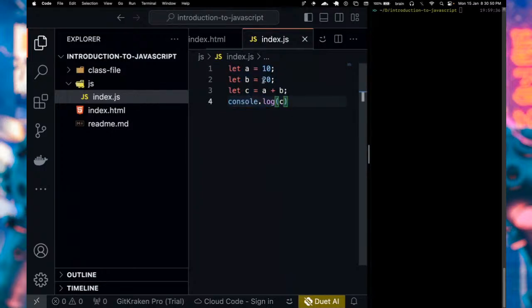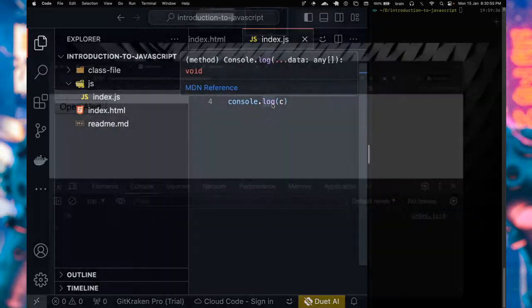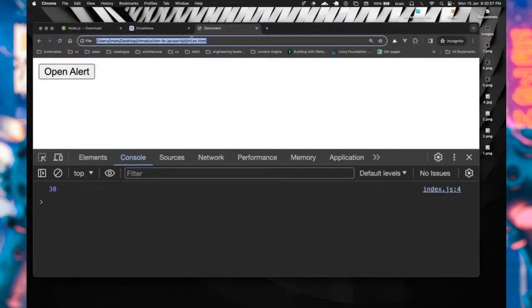Okay, so I can change this. Let's say 50, 50. So that is going to give us 100. If I come back to that page and I refresh, you see we have 100 in here.